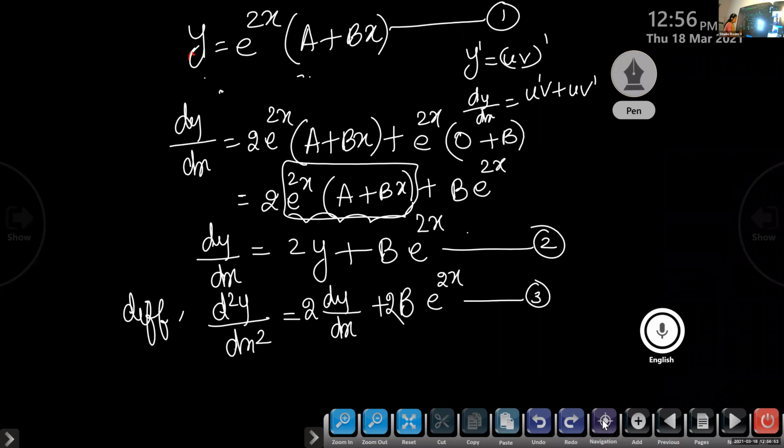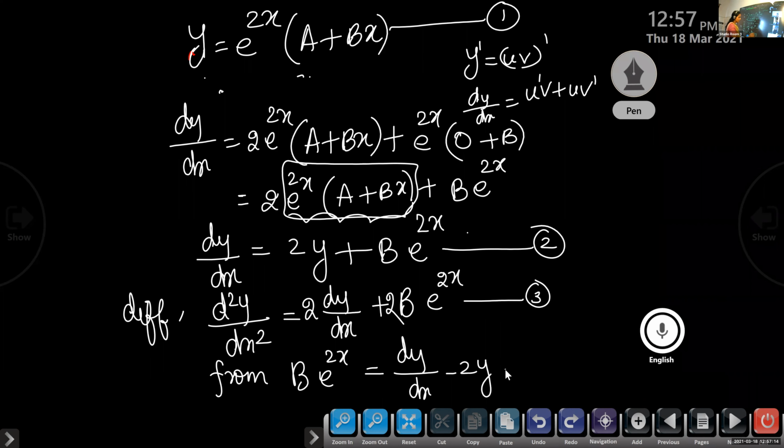Now look here. From the second equation, what is b e raised to 2x? It is dy by dx minus 2y. Is it correct? From equation 2, we get b e raised to 2x is equal to dy by dx minus 2y.